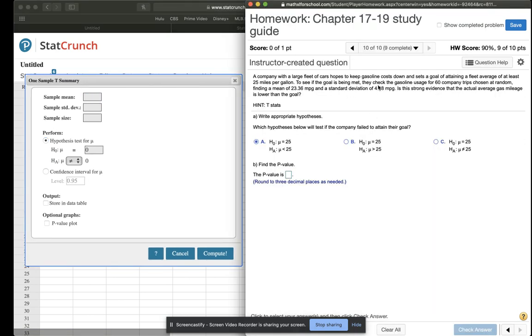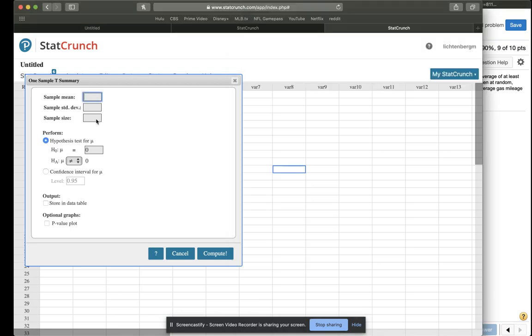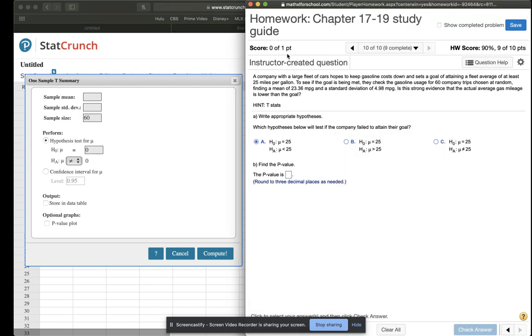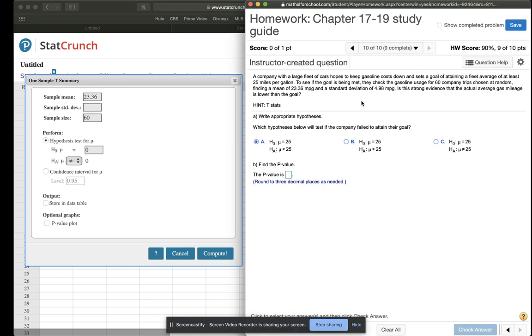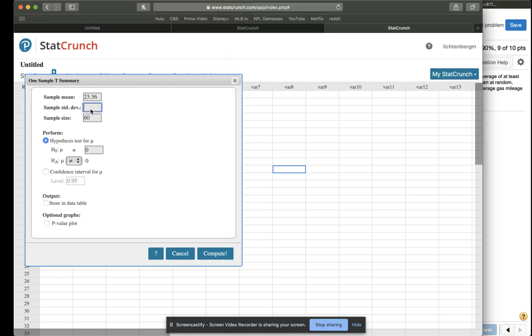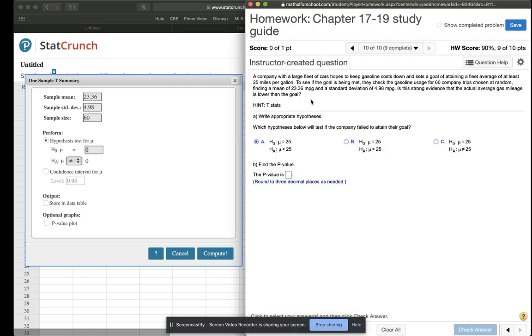To see if the goal is met, they check the gasoline usage for 60 company trips. That's our sample size. Finding a mean of 23.36 MPGs. So 23.36 is your sample mean. Standard deviation of 4.98. So 4.98 is your standard deviation.